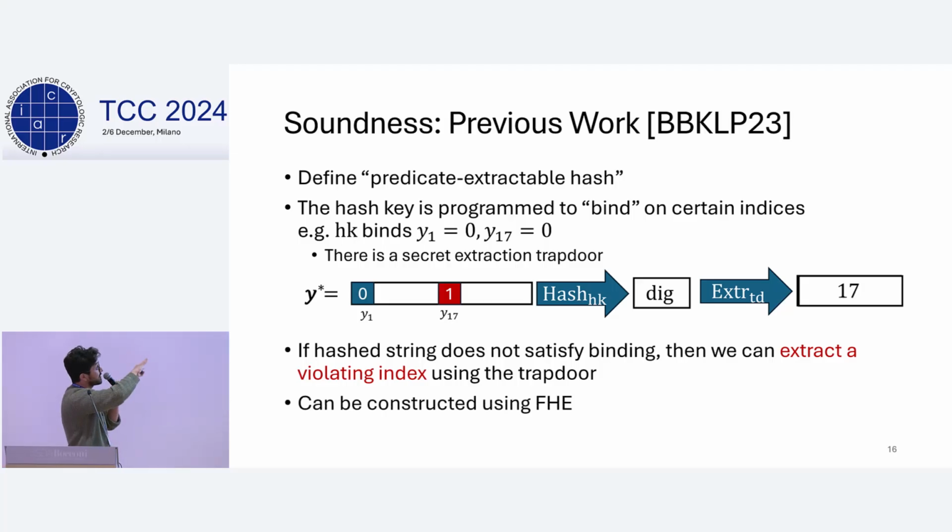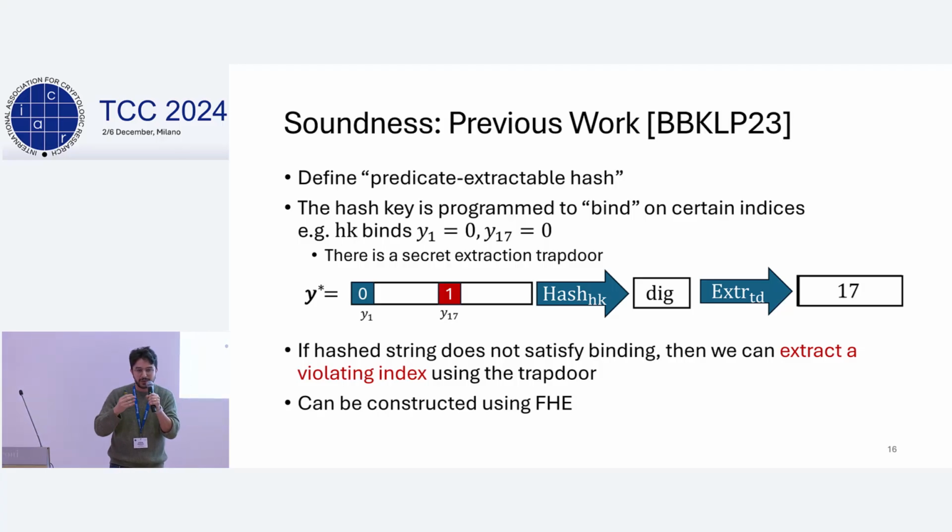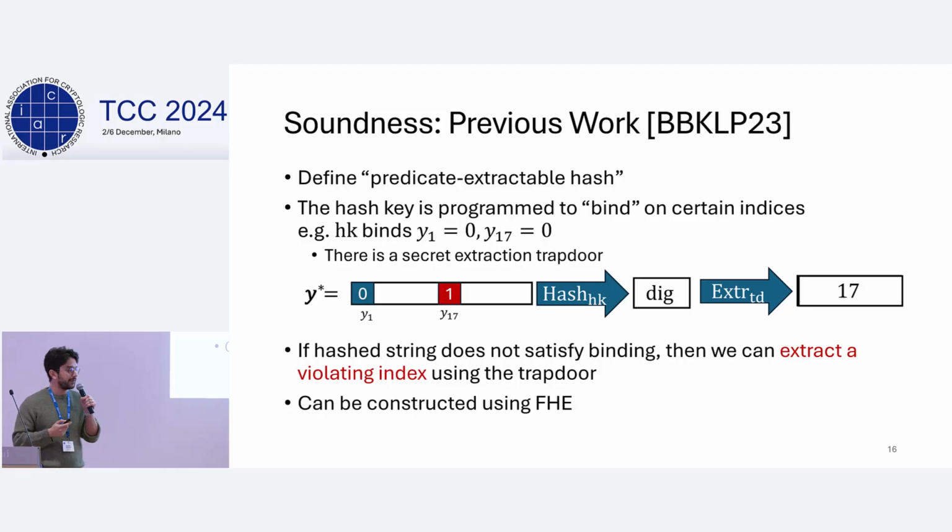And they show that using this primitive, predicate extractable hash, they can construct monotone policy BARGs from BARGs. And they show how to construct this thing from fully homomorphic encryption, and this is how you get their result. I'm oversimplifying, of course. You have to actually do the construction and all that stuff. But because of this strong extraction property, it seems like the FHE is actually inherent here, because you're doing this sort of computation on the data without actually revealing what you're computing. So it feels like an FHE flavor thing.